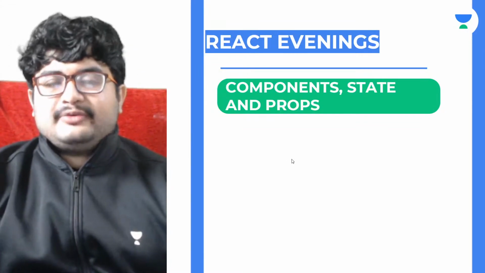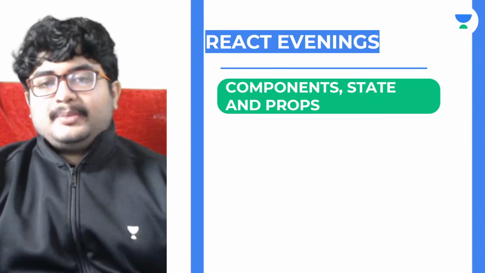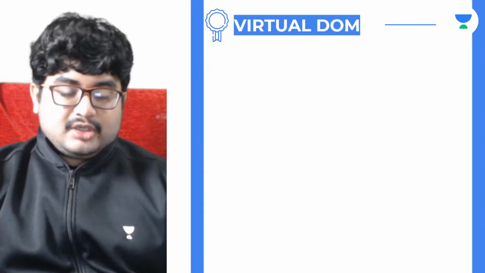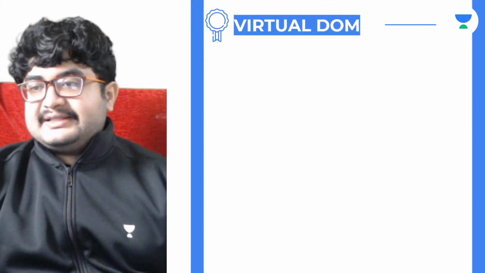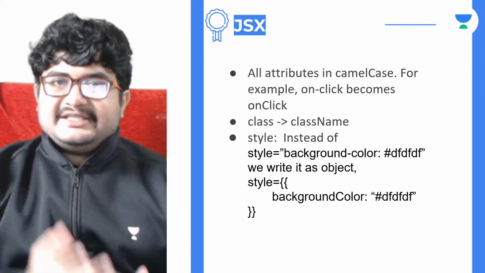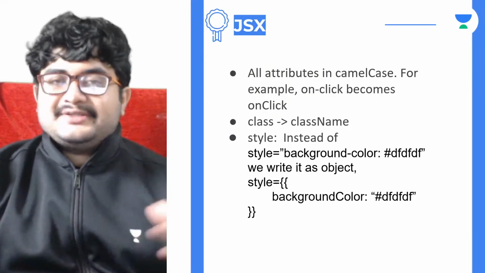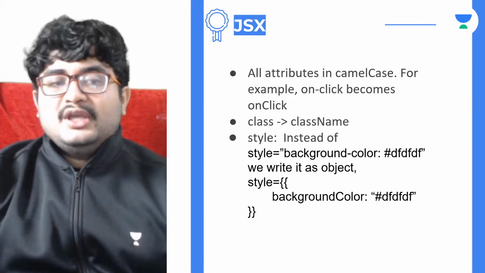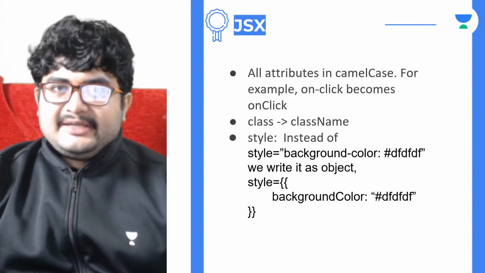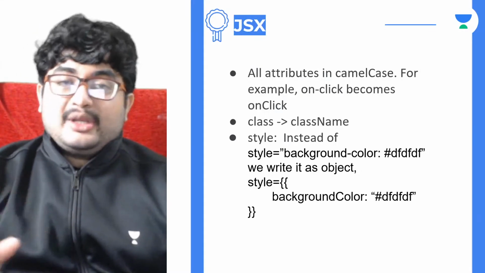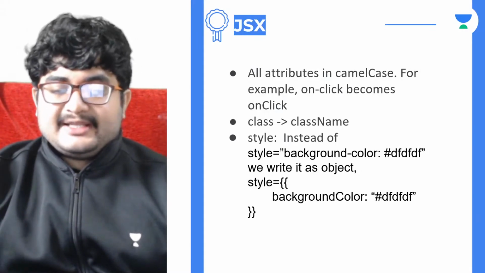Let's quickly recapitulate whatever we have done. We have talked about virtual DOM, what it is, what its advantage is, and why it is important. We have also talked about JSX, and the notable differences between HTML and JSX. JSX might seem very similar to HTML, and that's actually good because we already know how to write HTML, so we can quickly build web pages without learning a lot of new things. But there are some notable differences.